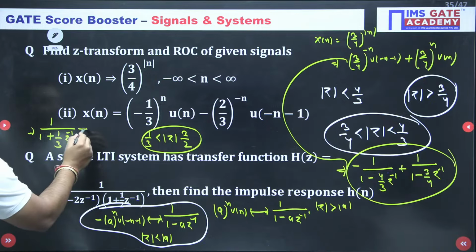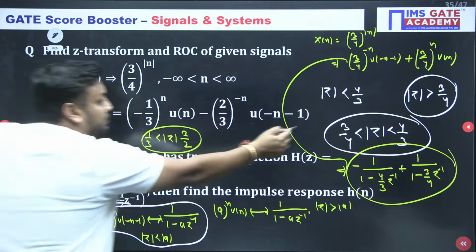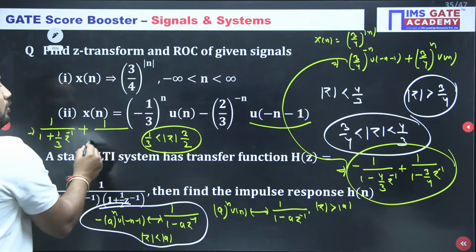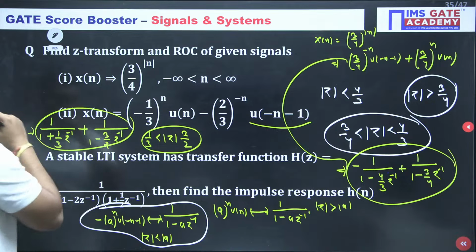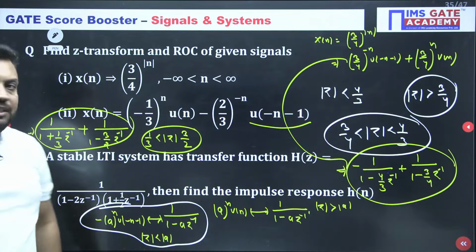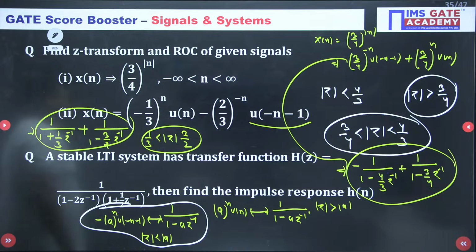And minus sign or plus sign? Plus sign, because it is left sided, so plus. So 1 upon 1 minus 3/2 Z inverse. What do you say? Is this matching with you? Yes or no? I hope it is perfectly matching with you. Yes.